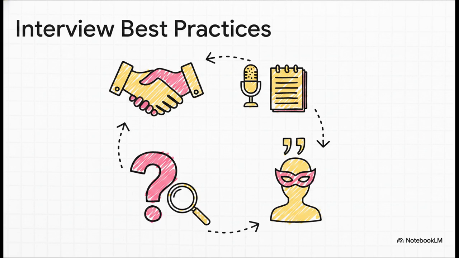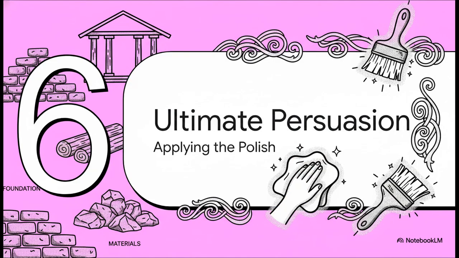When it finally comes time to plug this raw material into your essay, just remember that the APA 7th edition says you need to cite these as personal communications. Section 6. Strategies for ultimate persuasion. The polish. Okay, we've got our foundation, our structure, and our raw materials. Now let's talk about the final polish required for a formal academic register.